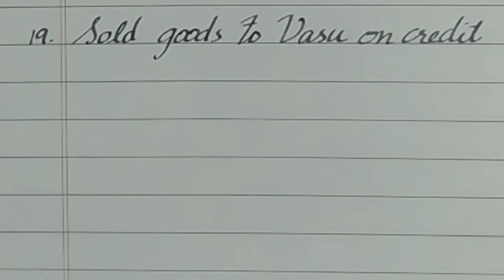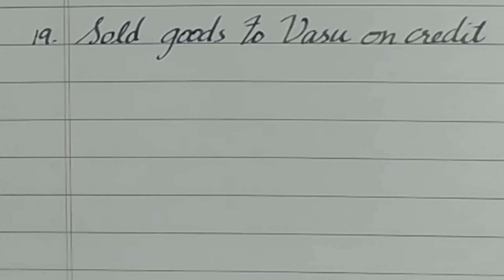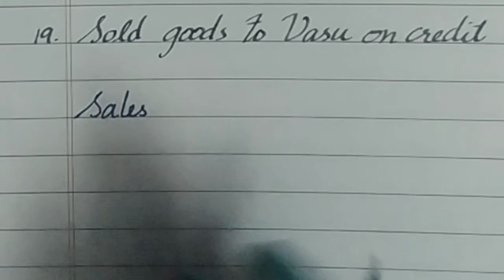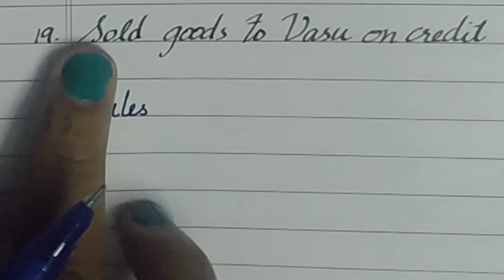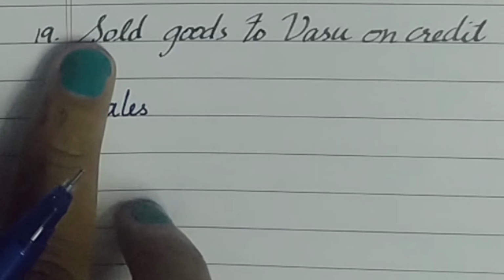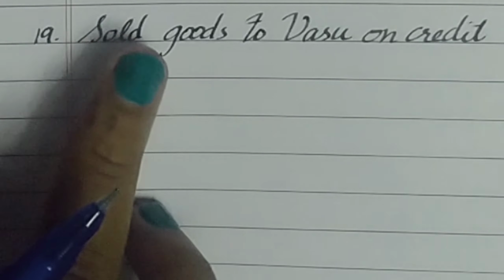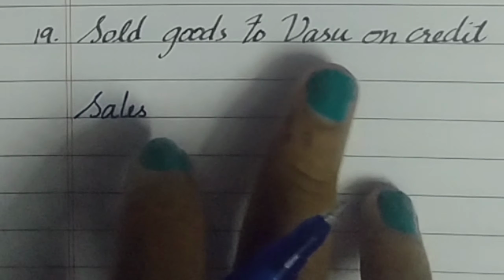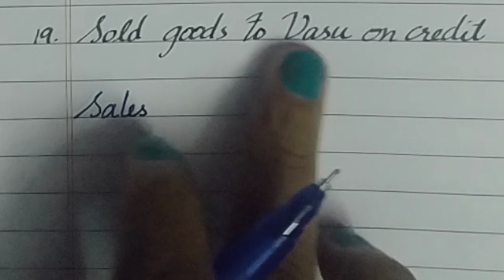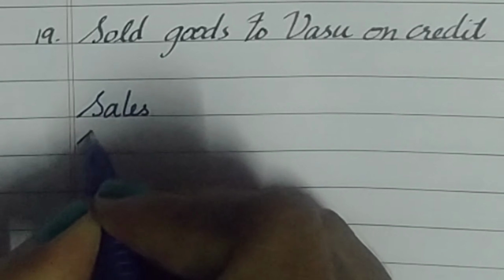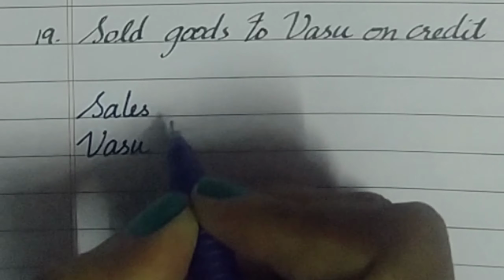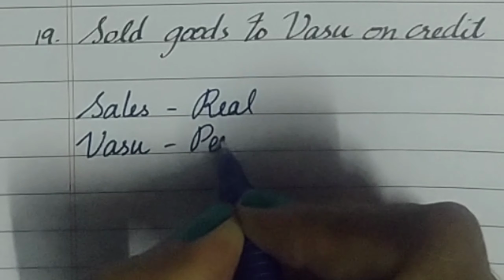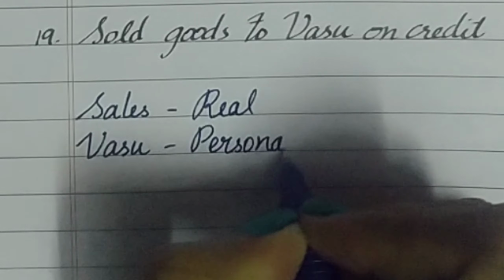The next transaction is sold goods to Vasu. So in this transaction, one of the items is going to be sales, because goods are involved and the activity which relates to the goods is sales. We never use the term goods in a journal entry. Therefore, we will always refer to the activity. Sales is one of the accounts and it is a credit transaction. Therefore, the person's name over here is another account, Vasu. Sales is a real account and Vasu is the name of a person, so personal account.